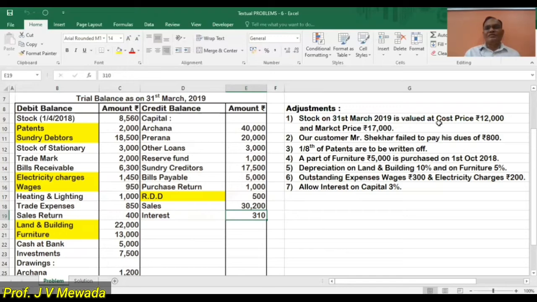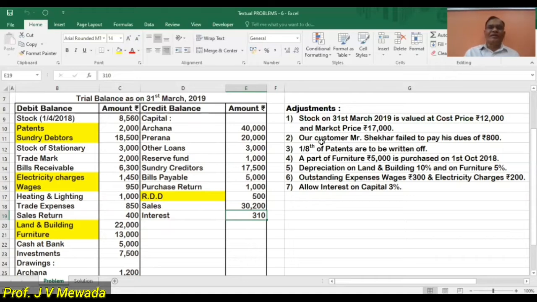Our stock is cost price 12,000 and market price 17,000. So we are going to take 12,000 because this is the lower one. One of the customers, Mr. Shekhar, fails to pay his dues, 800. So this is nothing but new bad debts. So that we are going to place in the formula of the bad debts and debtors. Then 1/8 of the patents are to be written off.